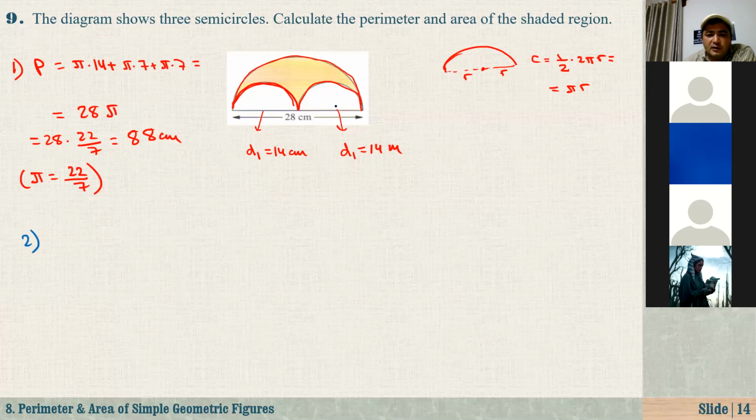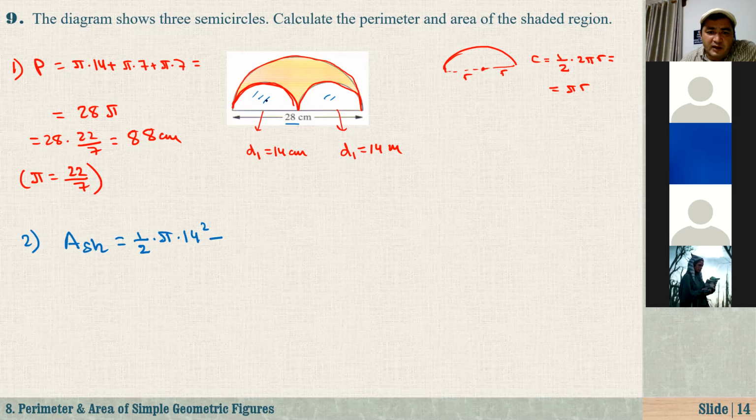And how about the second part? We should find the area. The area of the shaded region equals the area of the big semicircle, that is 1 over 2 times pi times r squared, and half of 28 is 14, so 14 squared, minus this blue shaded region. If you combine them together, it's just one circle. So instead of finding this half circle and adding them, it just gives us the area of one circle.